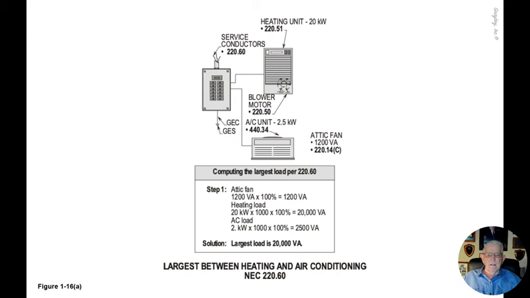So without a doubt, the heating unit at 20 kW is much larger than the other two, so the other two loads would be dropped, and we would keep the 20,000 VA in the solution, and the answer is 20,000 VA, and we would comply with 220.60. Now this is our figure 1-16A that we're reviewing here.